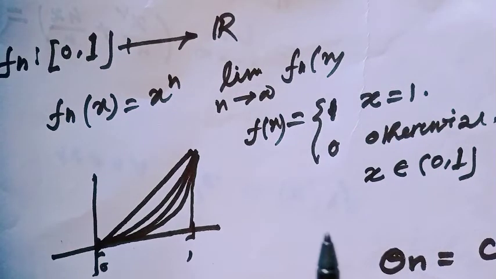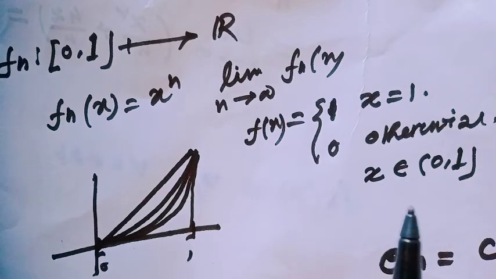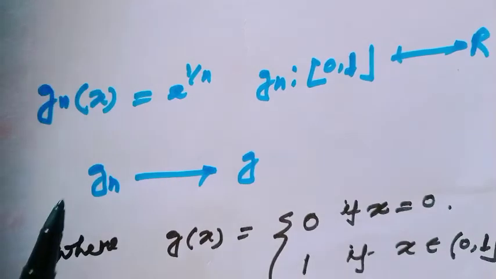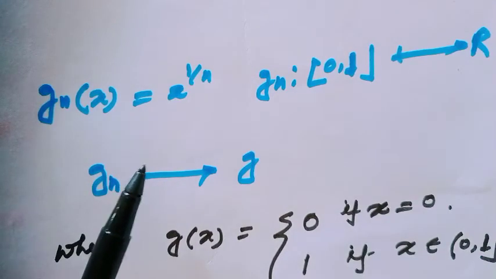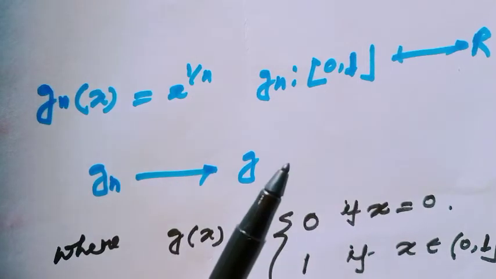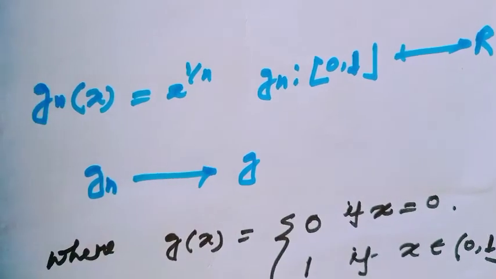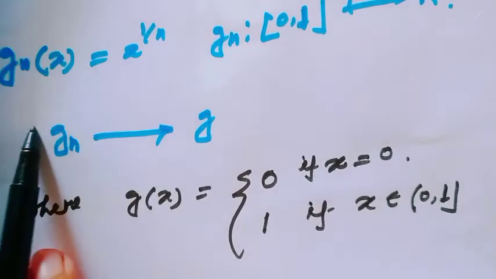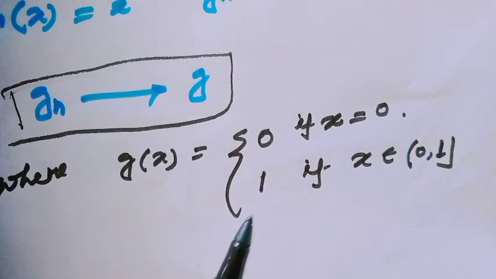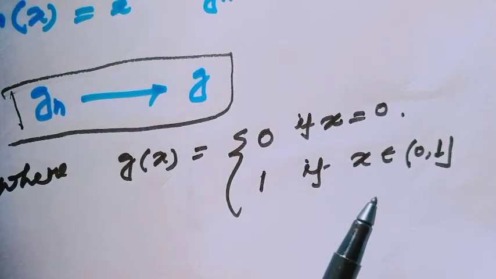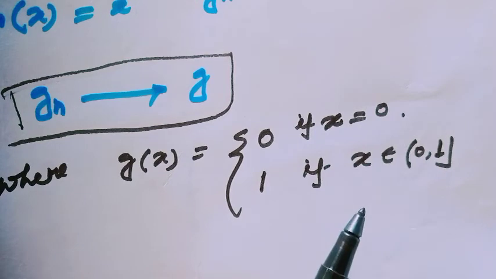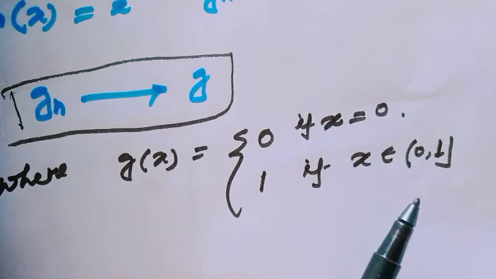This is an example of a sequence of functions which converges to a discontinuous function. Now if we consider g_n(x) equal to x to the power 1 over n, where g_n is defined from the closed interval [0,1] to R, obviously this function g_n converges to g, where g(x) equals 0 when x equals 0 and g(x) equals 1 when x belongs to (0,1].